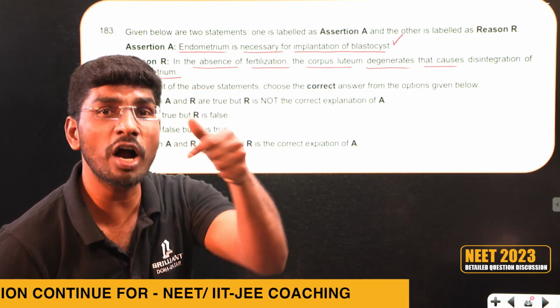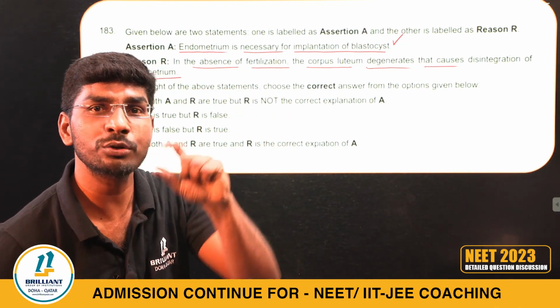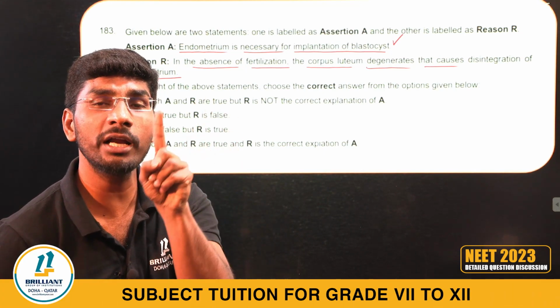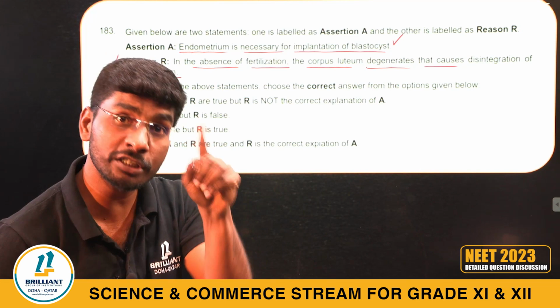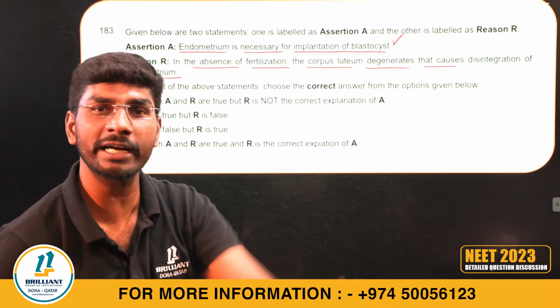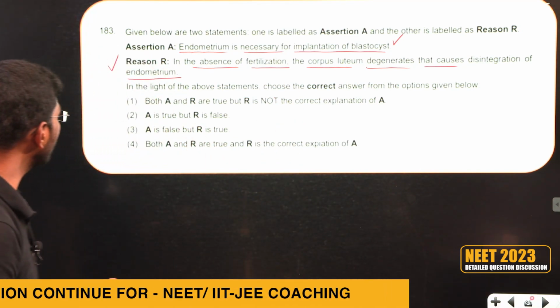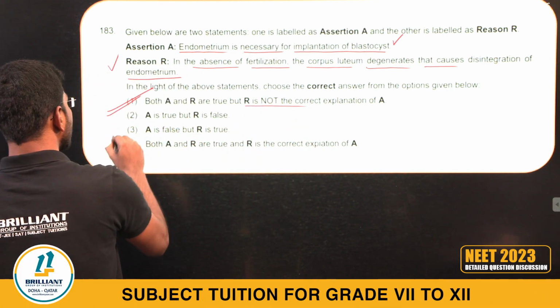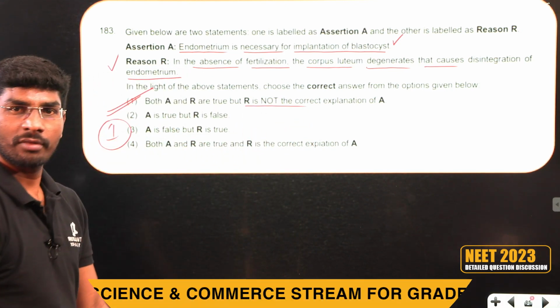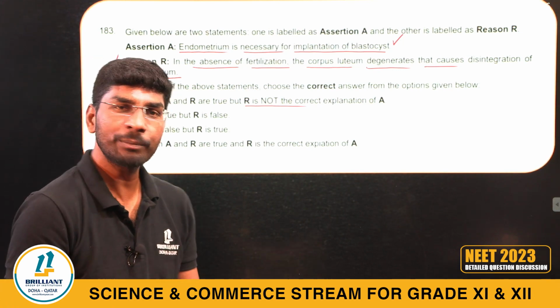Yes, this is not the correct explanation of A. So I can go with what? Option: assertion correct, reason also correct, but reason is not the correct explanation of A. Both are correct, but R is not the correct explanation. Option 1 I can go. Are you with me? You got my point?